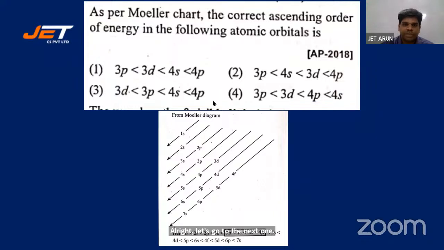Again, a question on Moeller diagram. As a hint, I've given the Moeller diagram. The question is, as per Moeller chart, the correct ascending order of the energy in the following atomic orbitals is. So the chart is given to you. Okay, look at the chart and answer the question. Here at least you should not go wrong, students.